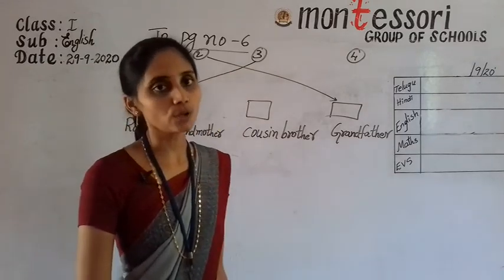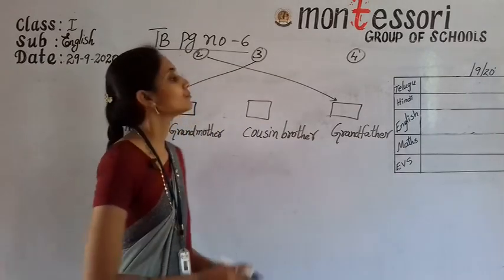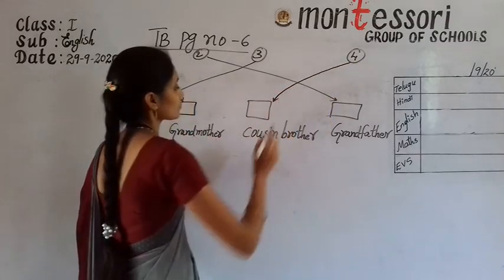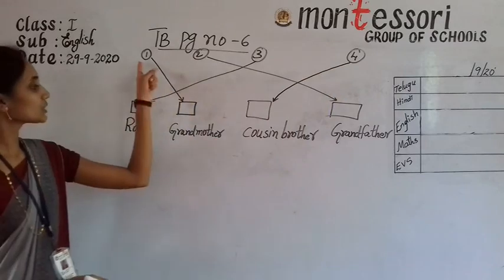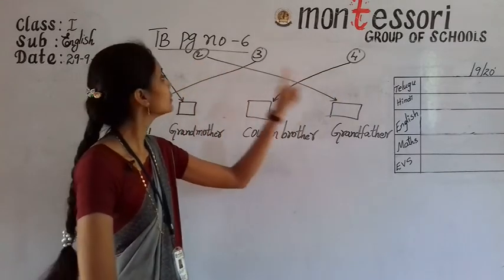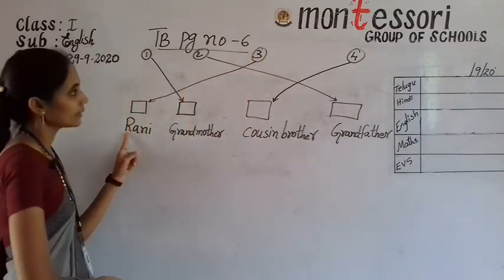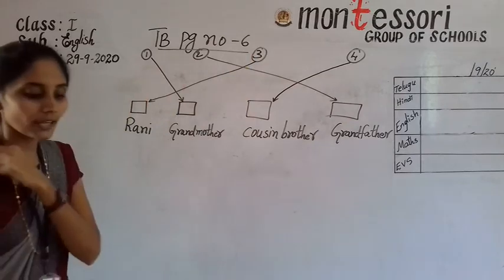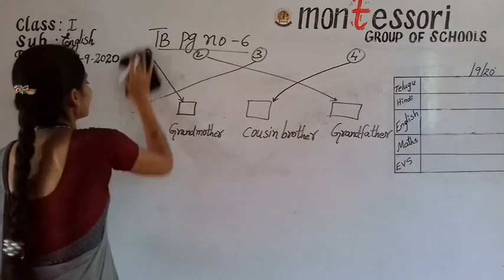He is cousin brother of Rani. So, number 4, you match it. Okay. First one, grandmother. Second one, grandfather. Third one, Rani. Fourth one, cousin brother. Now, next one.